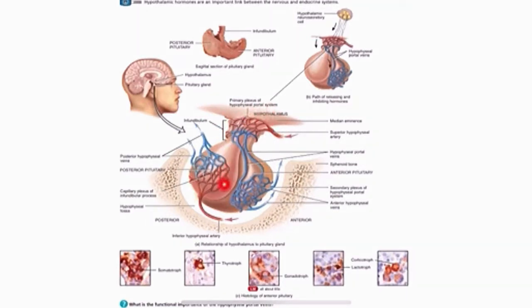This relationship is like a concert performance. So the conductor, your pituitary gland, tells the various sections of the orchestra, in this case the other endocrine glands, when and how to play the music. However, the conductor gets the information from the music sheet, so in this case your hypothalamus.